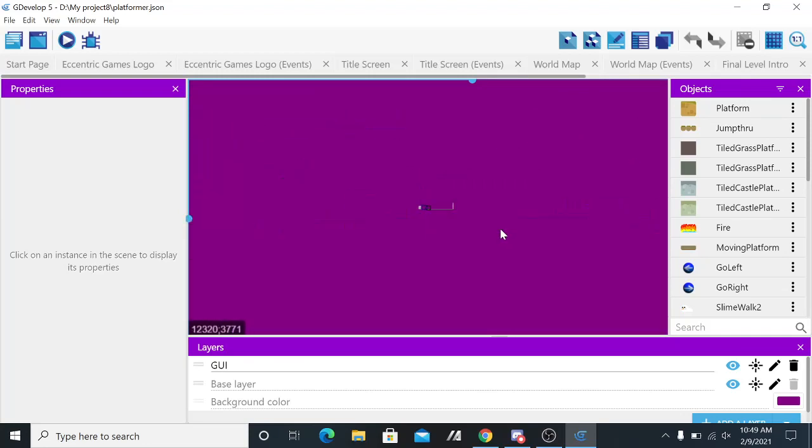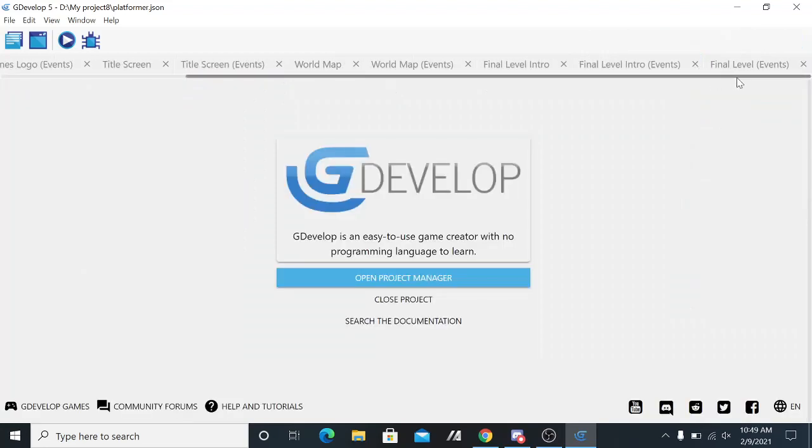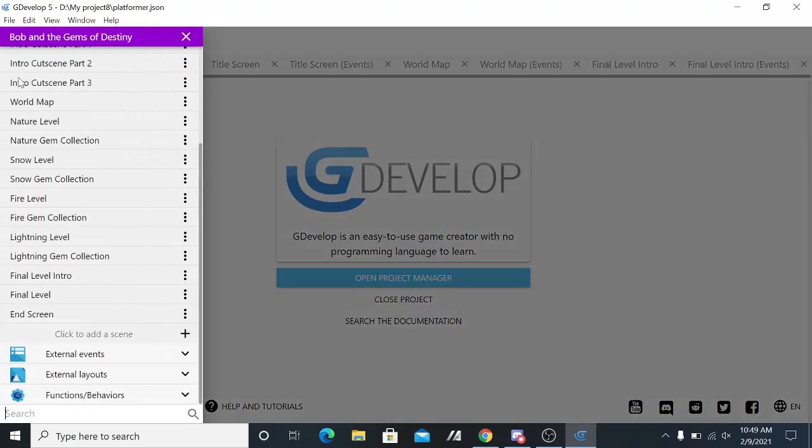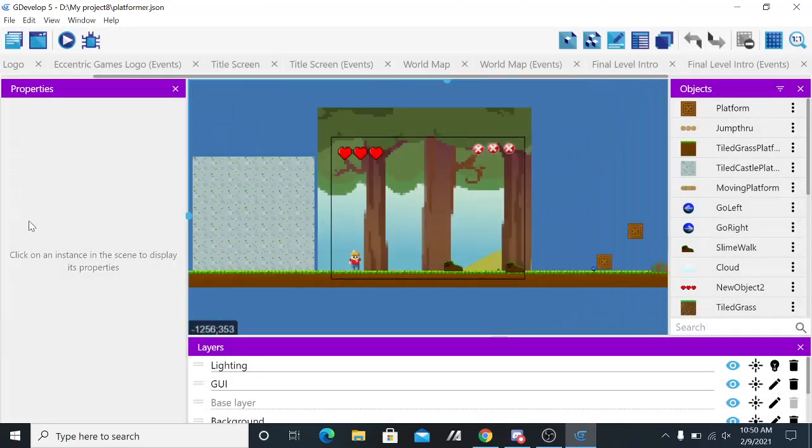Yeah, this level in its state before was just a mess. I think I was messing around with making a boss fight here, but I never actually ended up doing that because demotivation happened. And yeah, oh, we have to take a look at one of the levels and the events in that level, because external events, you know, I did a whole video on that. But I haven't taken my own advice yet.